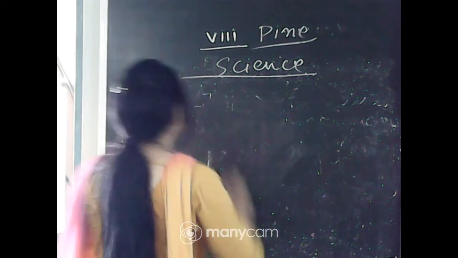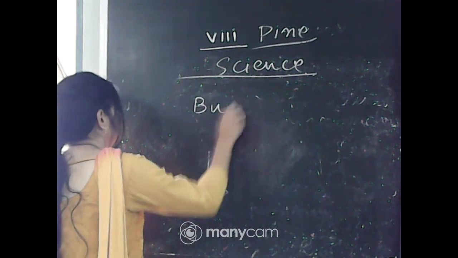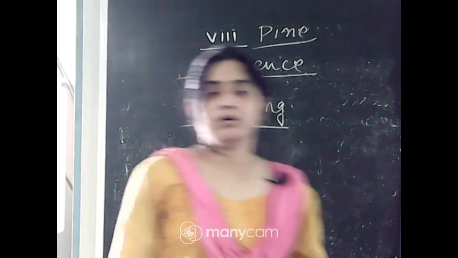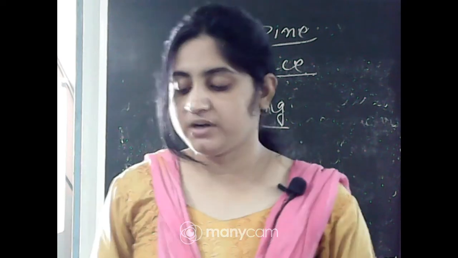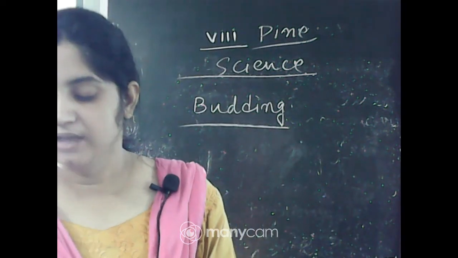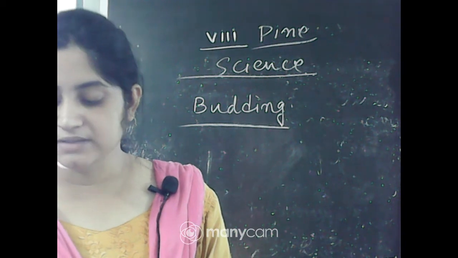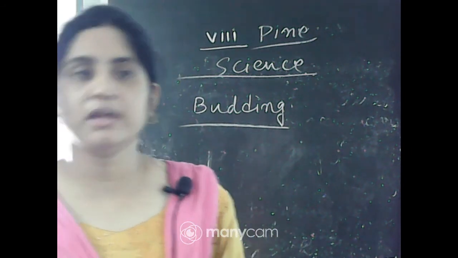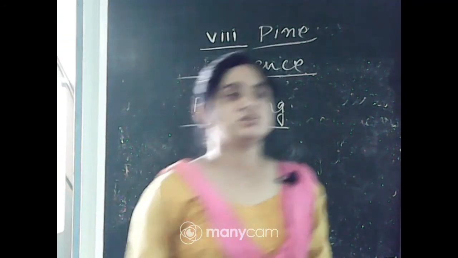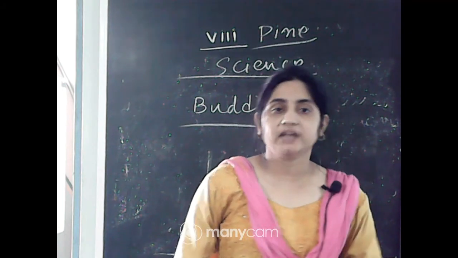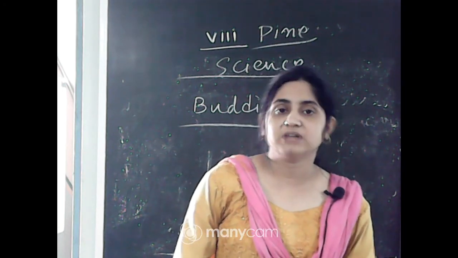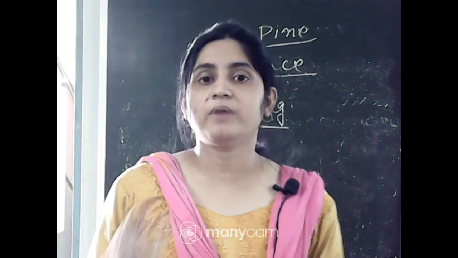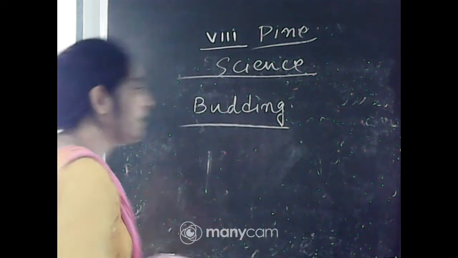Next one, budding. Budding you have seen in the body of the hydra. A small outgrowth comes from the parent's body. In each hydra there may be one or more bulges. These bulges develop into new individuals; they are called buds. Buds are present in yeast and hydra. Yeast is a microscopic organism that is used in bakery production. So in yeast and in hydra, you have seen the budding process. The process by which small bulges come out from the parent's body is called a bud. So what is budding?